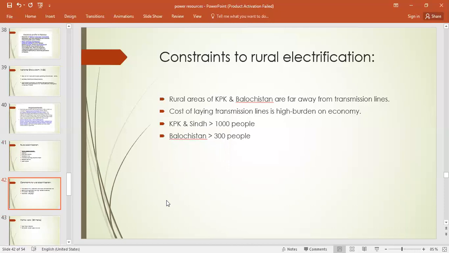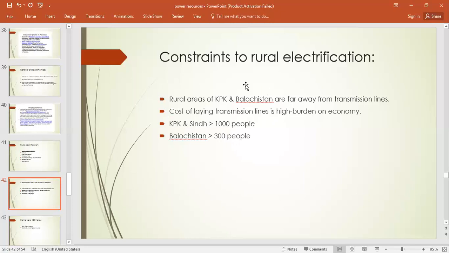But there are some constraints to rural electrification, right? Rural areas of KPK and Balochistan are very far away from transmission lines, right? Most of the areas of Balochistan, I must say, and KPK also. A lot of capital investment is required to provide electricity in those areas. We all know that they have rugged topography, mountainous areas, and harsh climatic conditions are also there. So it is difficult to invest in those areas.